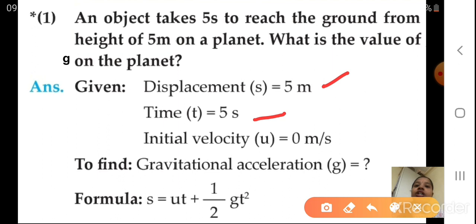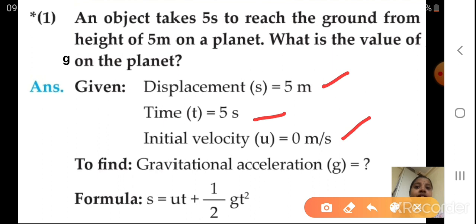The initial velocity: as the object is first at rest, the initial velocity of the object is 0 meter per second. Okay students, what we have to find? Gravitational acceleration g. Now what is the formula? As you know, we have to find the value of g. So what have we taken? S is equal to ut plus half at square. You have studied this law? Yes, you have studied this. S is equal to ut plus half at square.